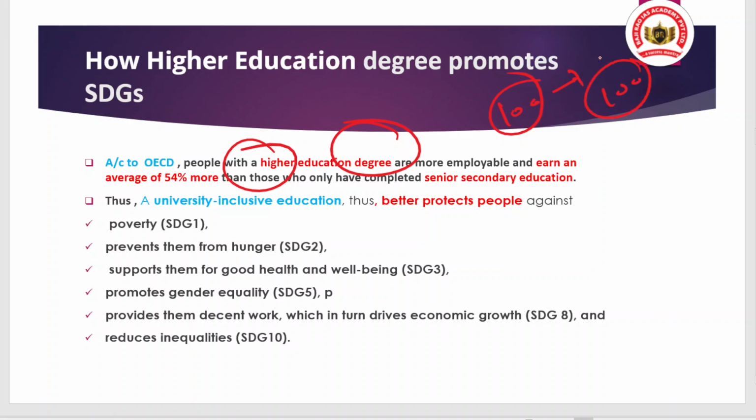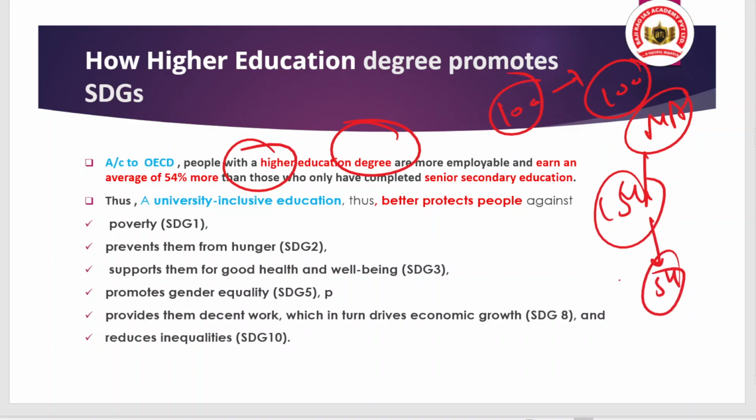That means a person having a higher education degree like MA or even higher will be earning 154 rupees. And remember, this extra 54 rupees improves their life, along with dignity, along with a higher capacity to deal with the challenges in life, like the health crisis or the education of the children and many more things. Okay, so that's why it is very important to have a higher education degree.